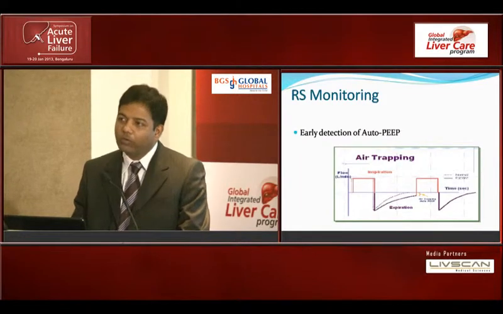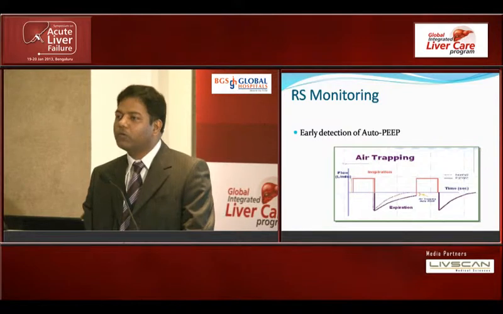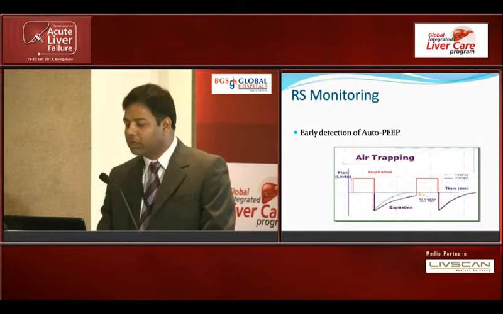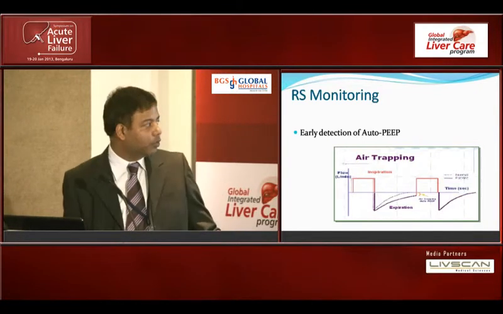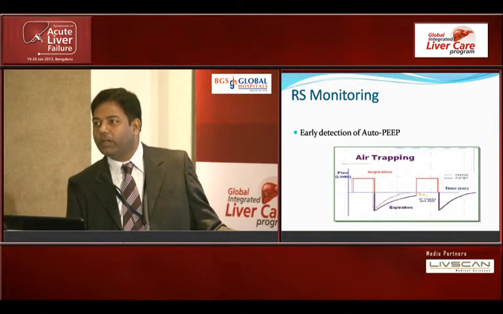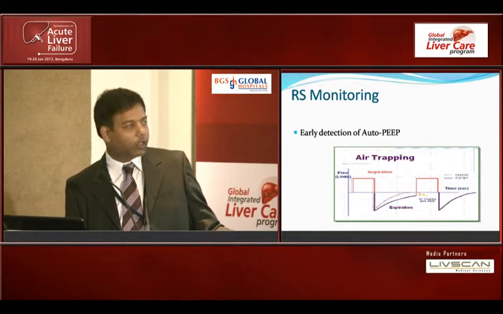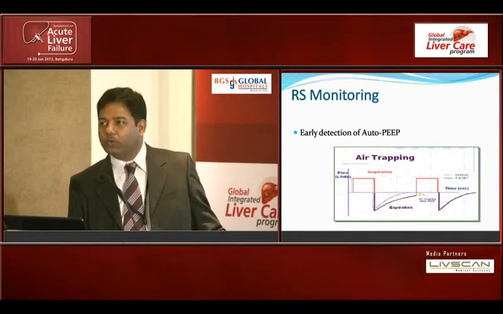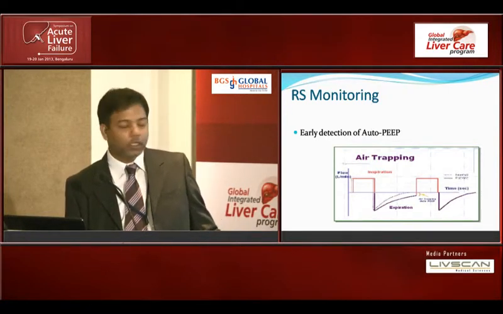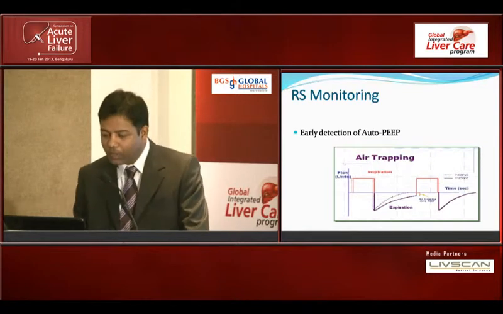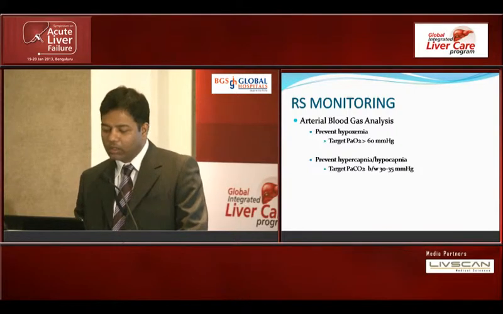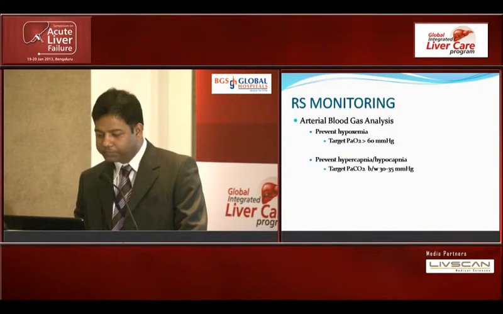And whenever we try to decrease the PaCO2, we increase the respiratory rate of the patient. But we should always keep in mind that we should give adequate expiratory time on the ventilator. If we do not allow that, then auto PEEP will occur, and that will again decrease the MAP. So this is very important. If you are increasing respiratory rate, look at the flow time graph and see that there is no auto PEEP. And these are the usual: prevent hypoxemia and maintain eucapnia or slight hypocapnia.